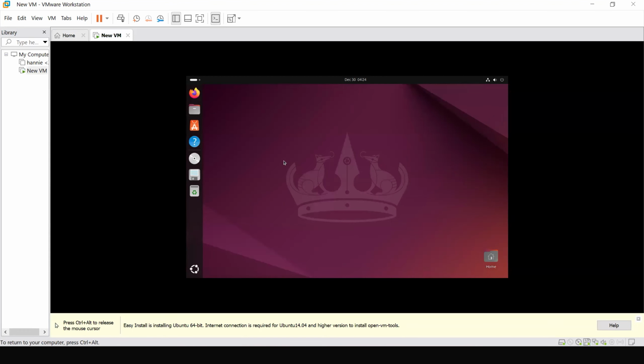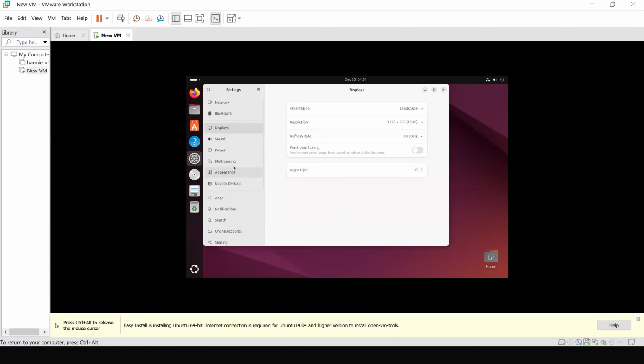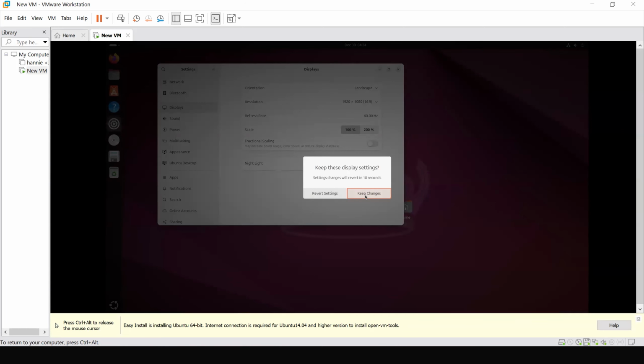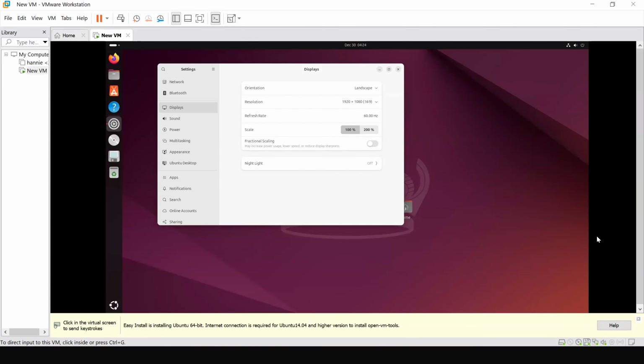You can change this in the settings. You just have to right click and click on display settings, and we can change the resolution. Right now it's at 1280 x 800 or 16 by 10. I will change this to our desired resolution. Mine will be 1920 x 1080 or 16 by 9. And we can just try to apply this and see, it becomes bigger.